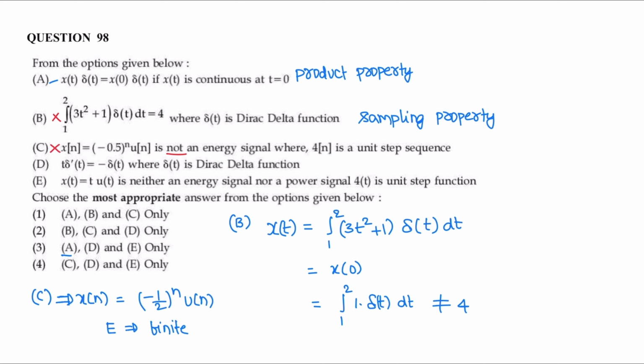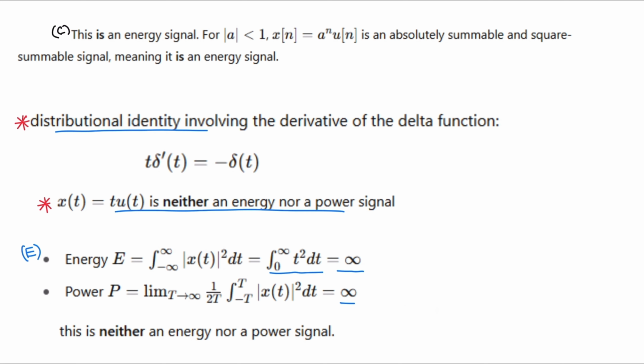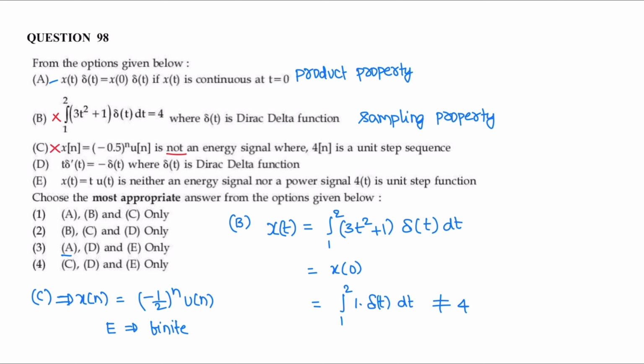t into delta dash of t is equal to minus delta of t. Distributional identity: t delta'(t) = -delta(t). Statement D is correct. Next statement E, x(t) = t u(t) is neither an energy signal nor power signal.